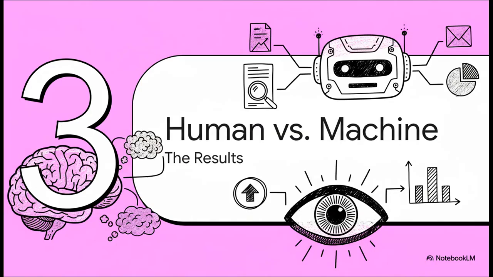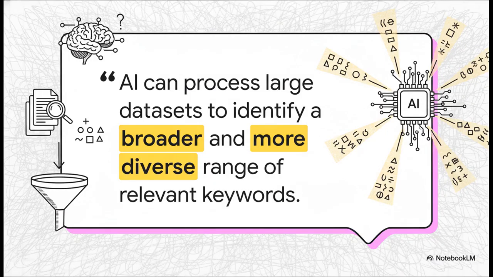But does all this actually make a difference? Well, the paper puts it to the test with a case study, comparing a manual analysis with one that was assisted by ChatGPT. And the results? They're pretty eye-opening. This quote from the paper really gets to the heart of the AI's biggest strength. Because it can process the entire data set all at once, without getting tired or having any preconceived ideas, it can spot a much wider range of keywords and patterns than a human researcher might catch on their own.